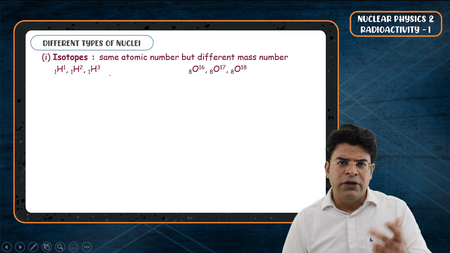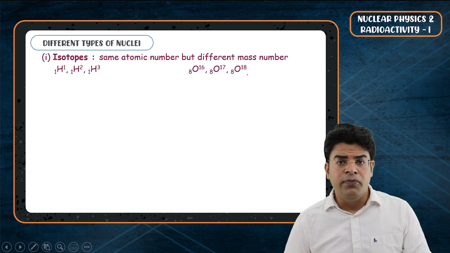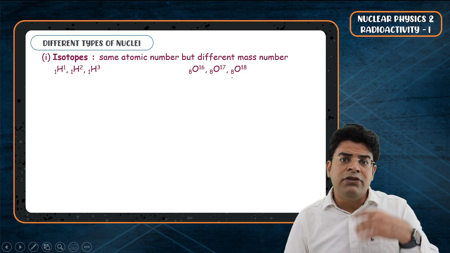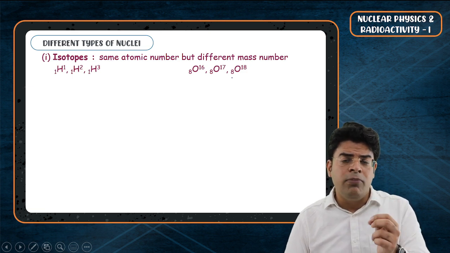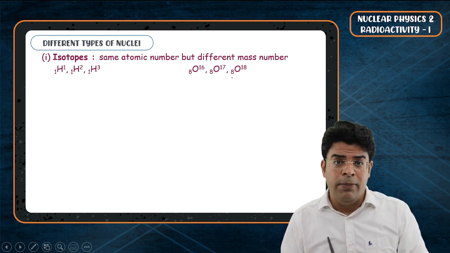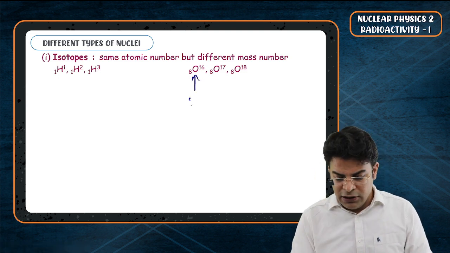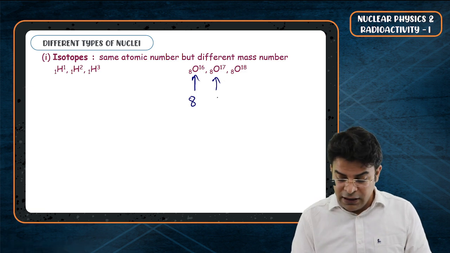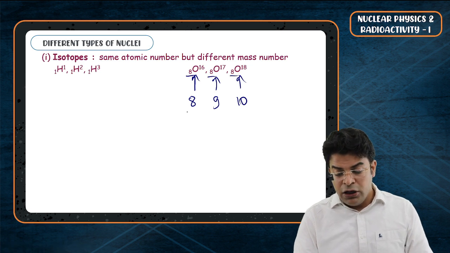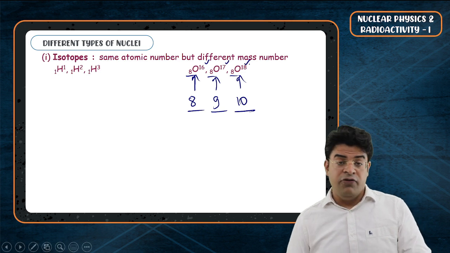Similarly, another example can be taken: 8O16, 8O17, 8O18. They all have the same atomic number, 8. Hence, they have the same symbol, because the atomic number, the number of protons present inside the nucleus, provides the characteristic to the element. Now you can see that the number of neutrons in the first one is 16 minus 8, 8. The number of neutrons in the second one, 17 minus 8, 9. The number of neutrons in the third one, 18 minus 8, 10. So the number of protons are the same, the number of neutrons are different, and hence the atomic mass is different.